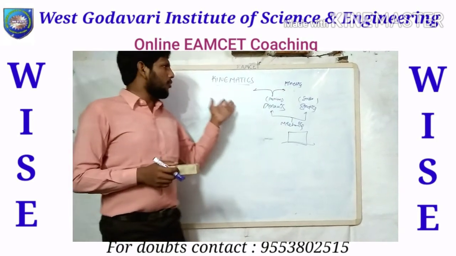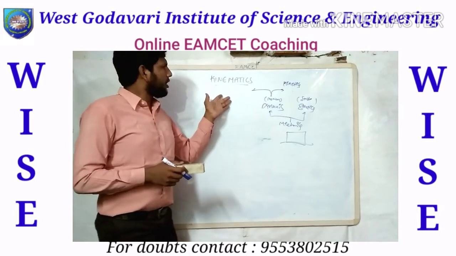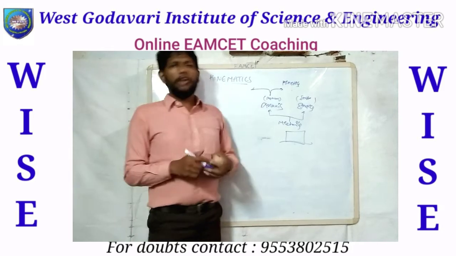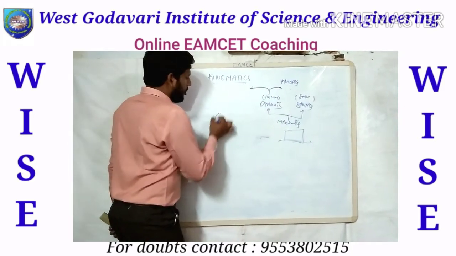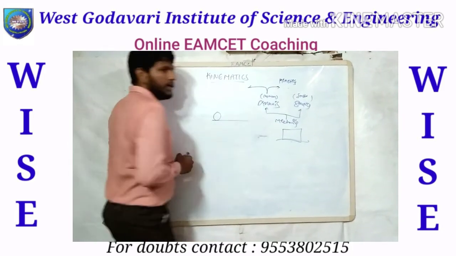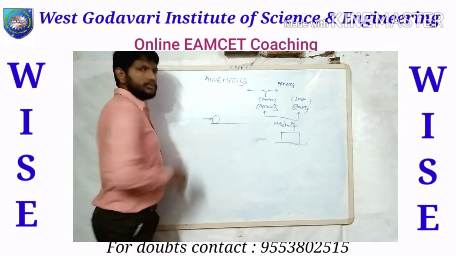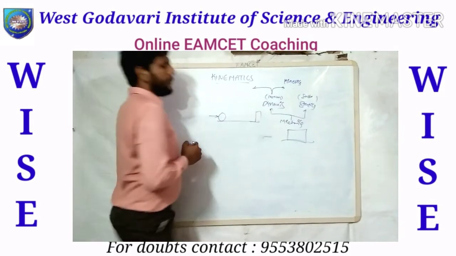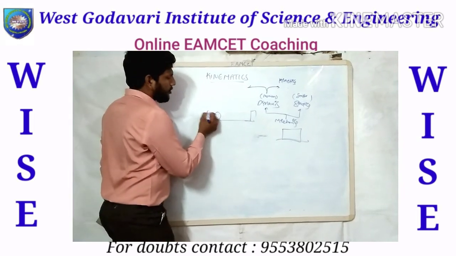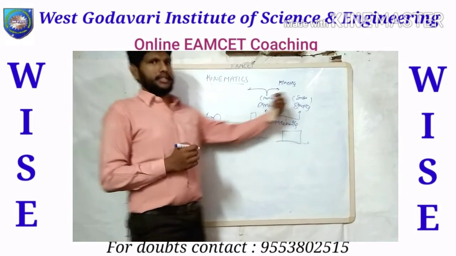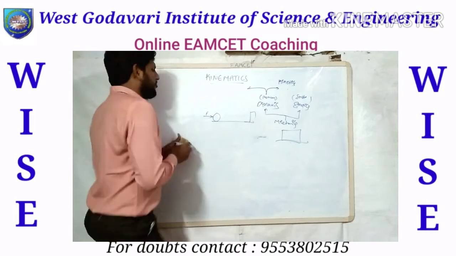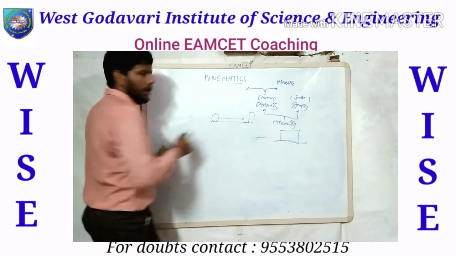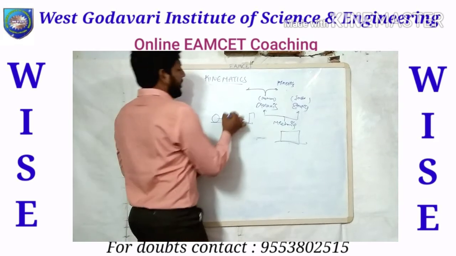For example, a ball is placed on the earth and you kick the ball. The ball is going to go, right? If you analyze the force applied to the ball, that comes under kinetics. If you don't analyze the force, and you analyze only the motion of the ball, that comes under kinematics.